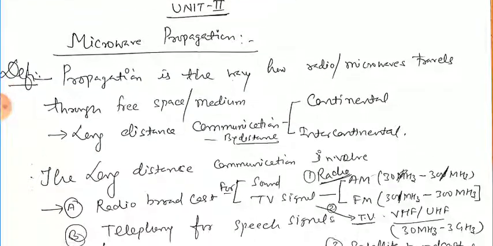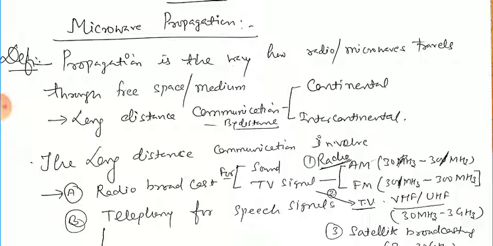Then long distance communications by the distance can be decided in two parts, that is the continental and the intercontinental, यानी एक ही महाद्वीप पे हैं और अंतर महाद्वीपीय में बहुत ज़्यादा दूर हो तो इंटरकॉन्टिनेंटल हो जाता है। The long distance communications involves two types of transmission.